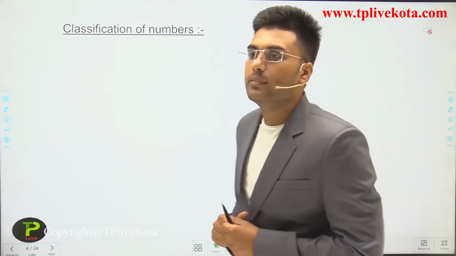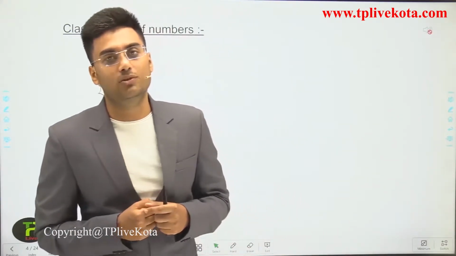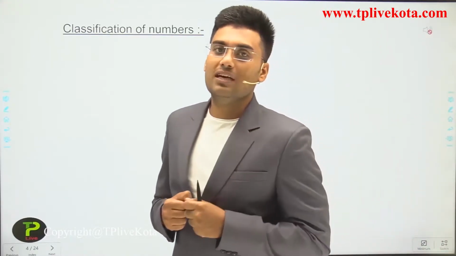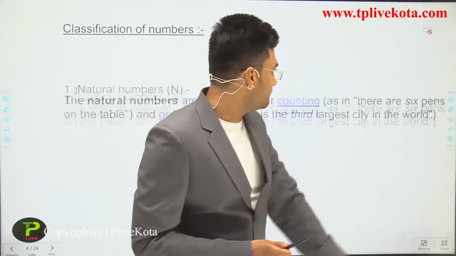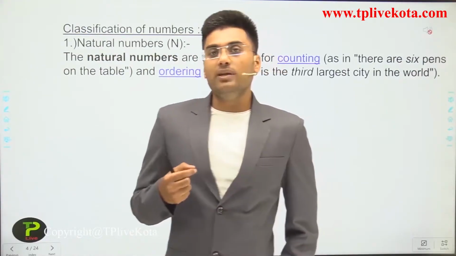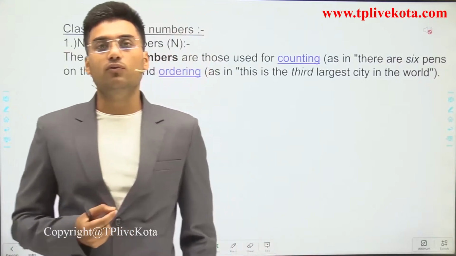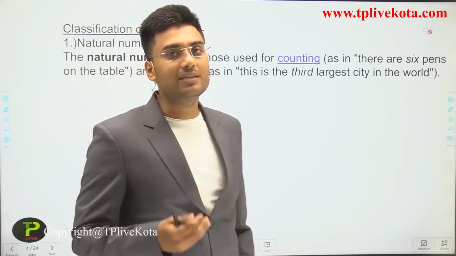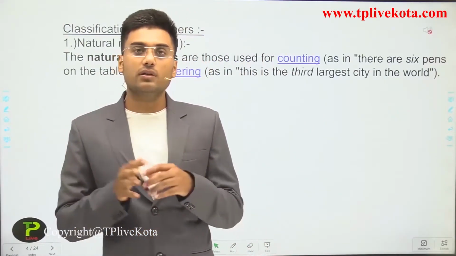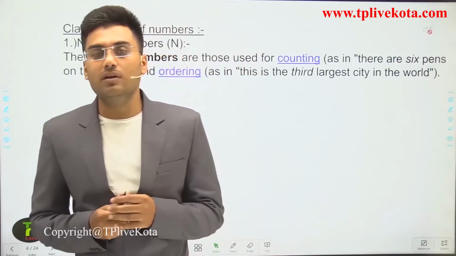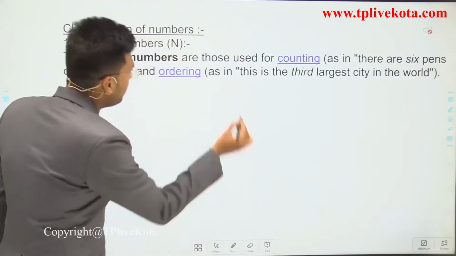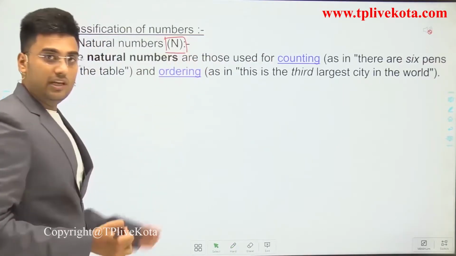The first classification, or first type, of number is natural number. We are all very familiar with natural numbers, because natural numbers are just counting numbers. If I ask how many pens you have, you have to count 1, 2, 3 and so on. That means you have to start counting from 1. So the set of counting numbers is the natural numbers, and we represent natural numbers by capital N.